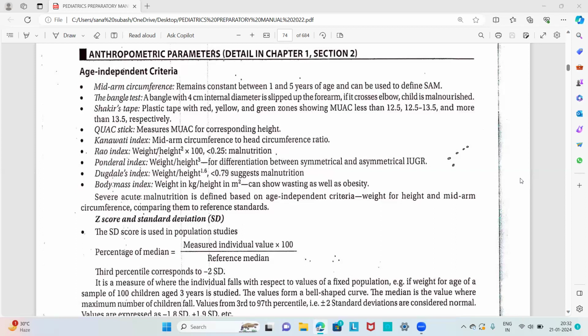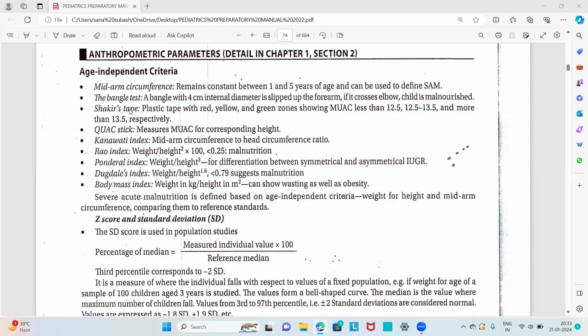We have to learn the details about protein energy malnutrition. Severe acute malnutrition is defined based on age independent criteria. One is mid upper arm circumference, which remains constant between 1 and 5 years of age and can be used to define severe acute malnutrition. Another is the Bangle test: a bangle with 4 centimeter internal diameter is slipped up the forearm. If it crosses the elbow, the child is malnourished.